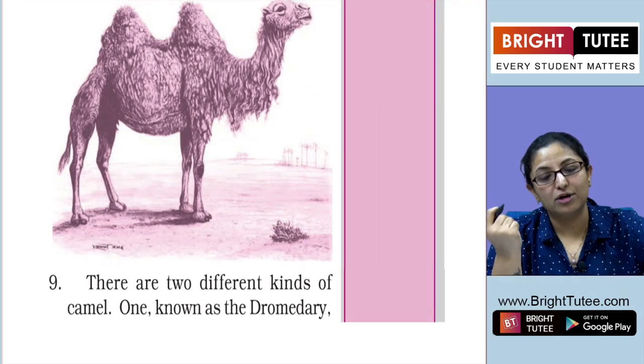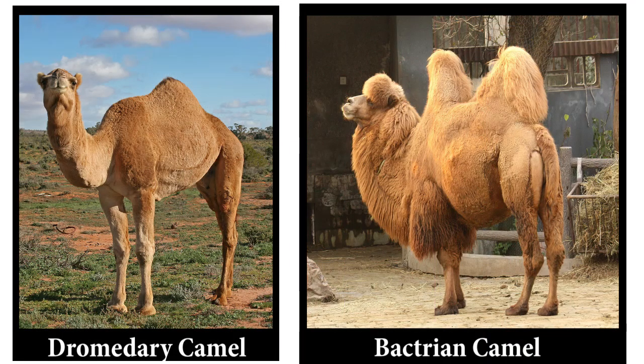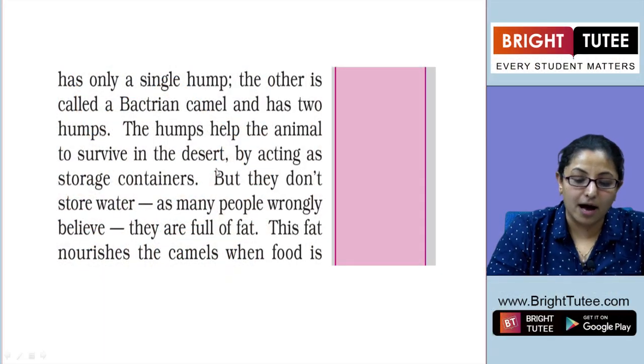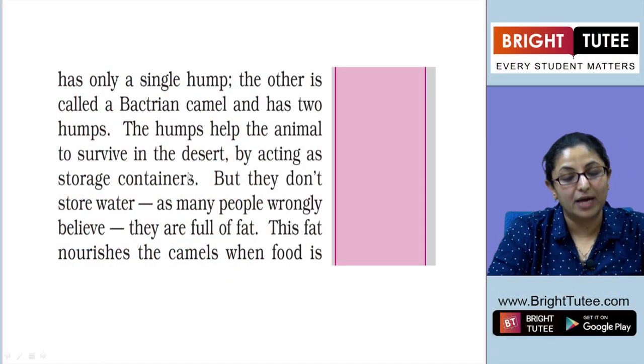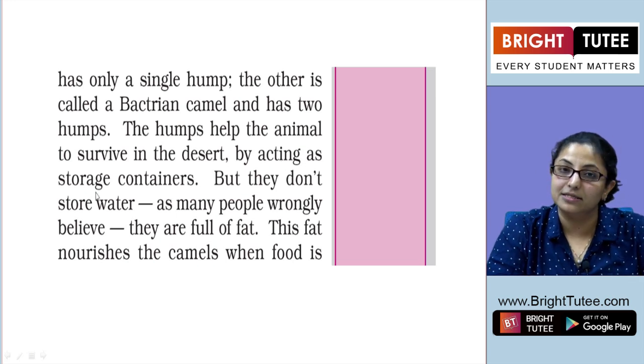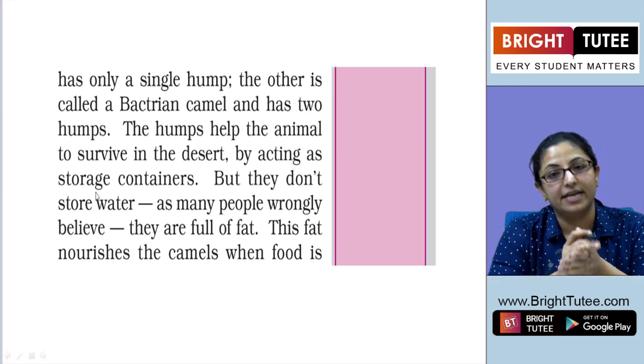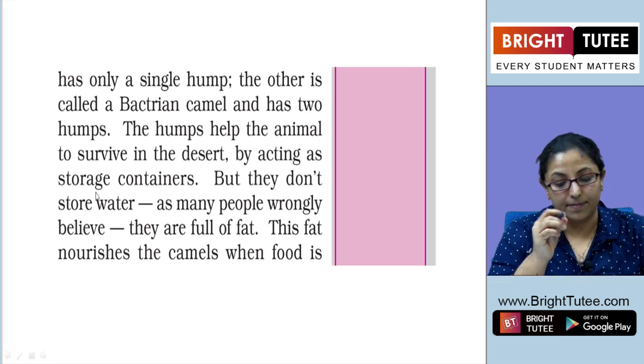There are two kinds of camels. The first is known as the dromedary, which has just one hump, and the other is called the Bactrian camel, which has two humps. The humps help the animal to survive in the desert by acting as storage containers.